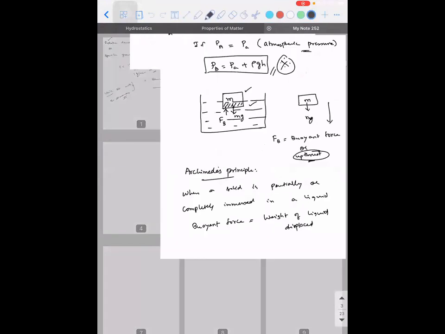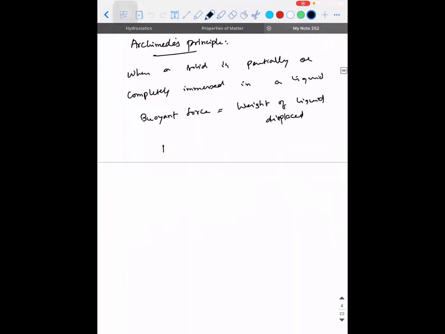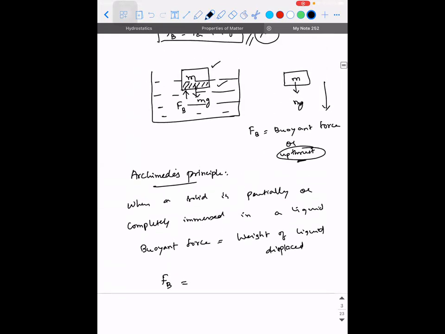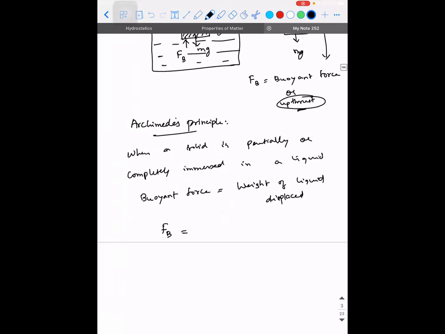So buoyant force is FB. How do you calculate the weight of the liquid that is displaced? Archimedes principle also states that when a solid is completely or partially immersed, the volume of the liquid displaced is equal to the volume of the immersed portion of the solid. Accepted? Are you able to understand?